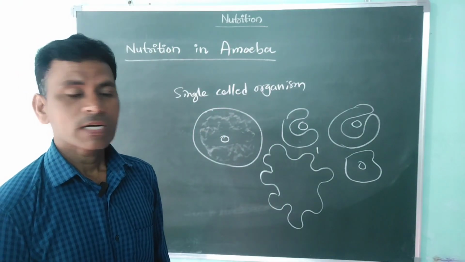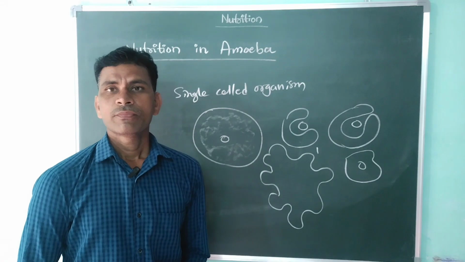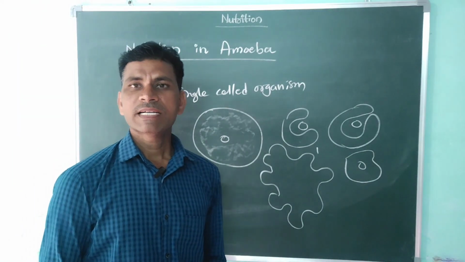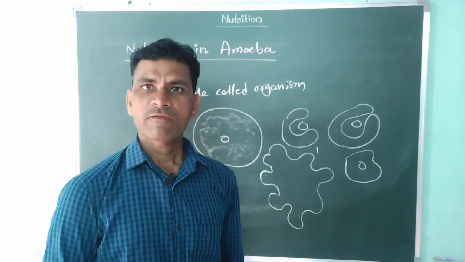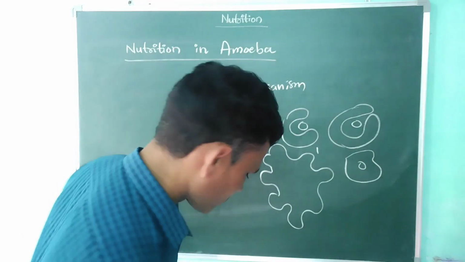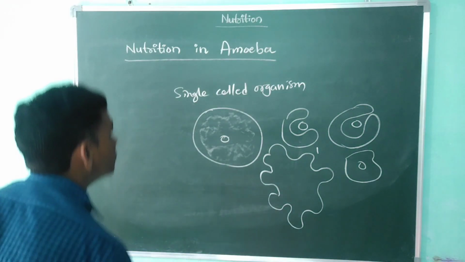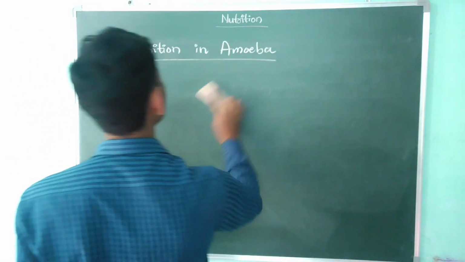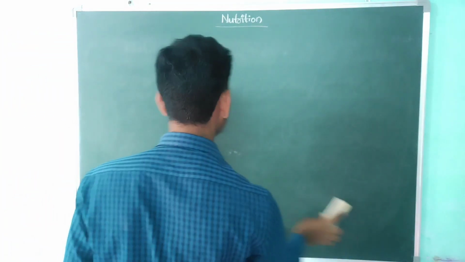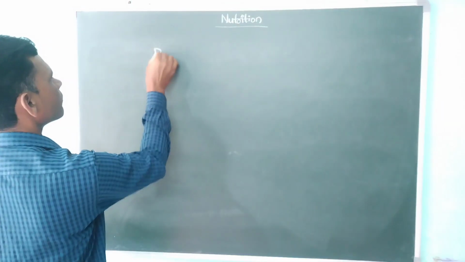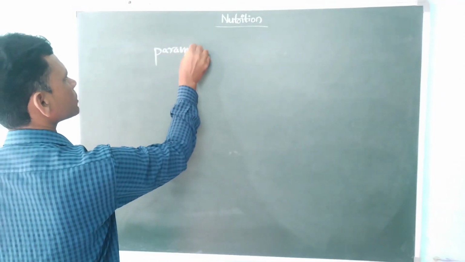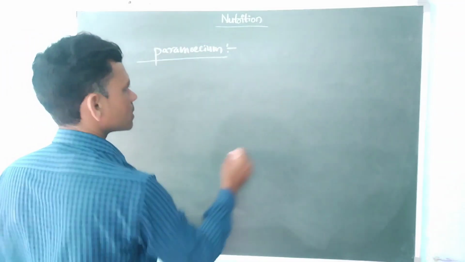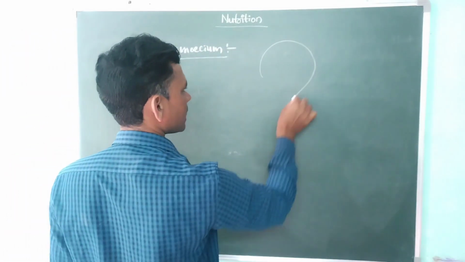Okay. Next we are discussing nutrition in paramecium. Paramecium is also a single cell, but it has one definite shape. So the paramecium shape is like this.